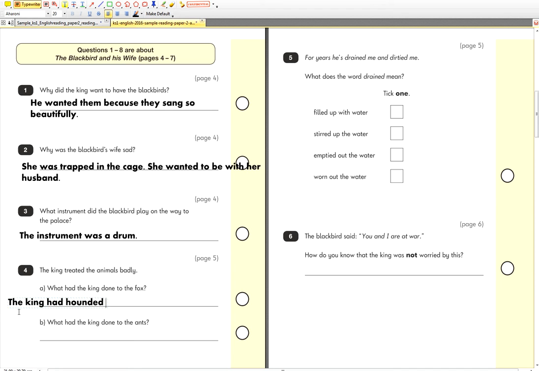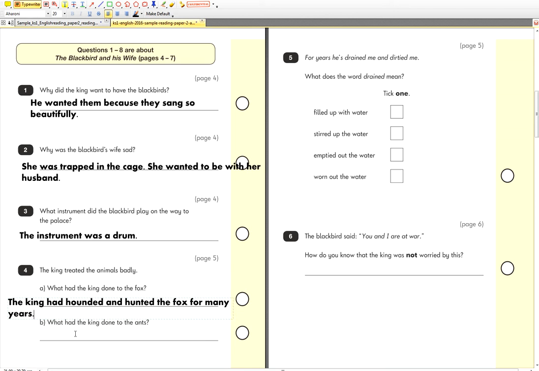Hounded and hunted the fox for many years. Yeah? Are we happy with that as an answer? So that was the reason given by the fox on page number 5. The king had hounded and hunted the fox for many years. That's the reason why the king wasn't nice to that fox.